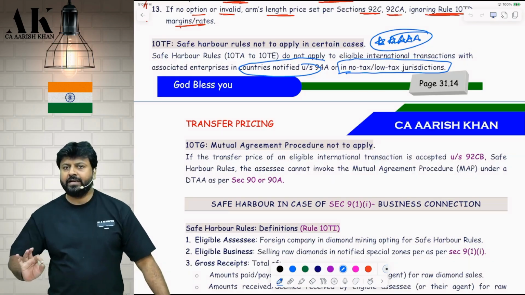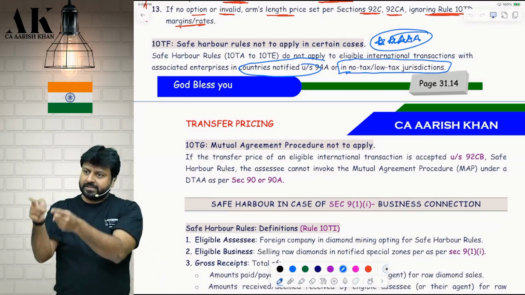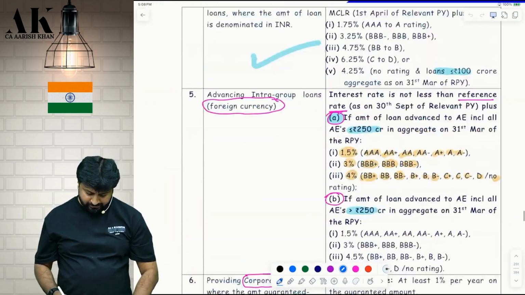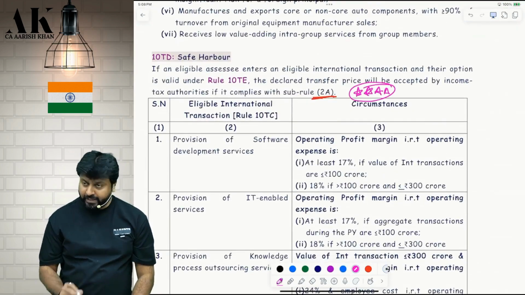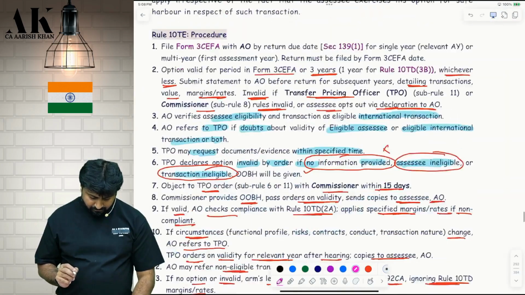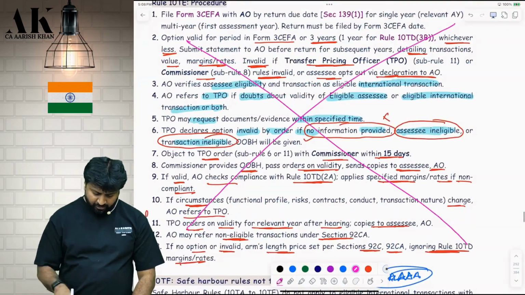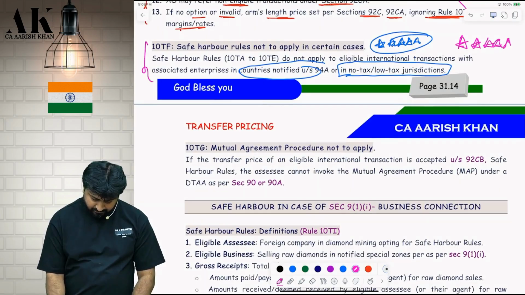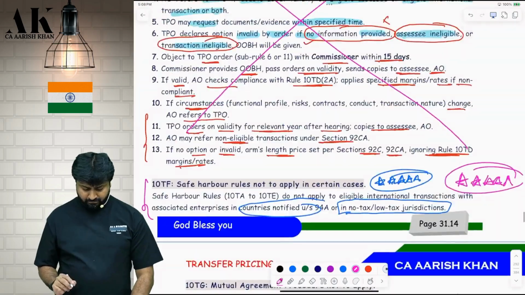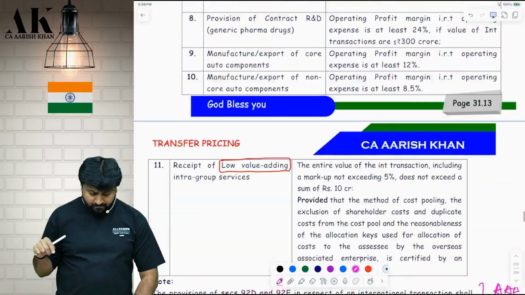Now, one final time, I am saying what all things you have to remember. You have to remember all the rates, this entire box, academically. This is extremely important. Okay? Then this rule, this is important. This note is not much important. This is important: NJA and no tax jurisdiction. The NJA provision in itself is also important, even though it does not have any practical importance.